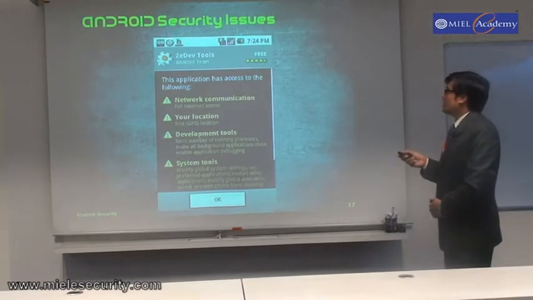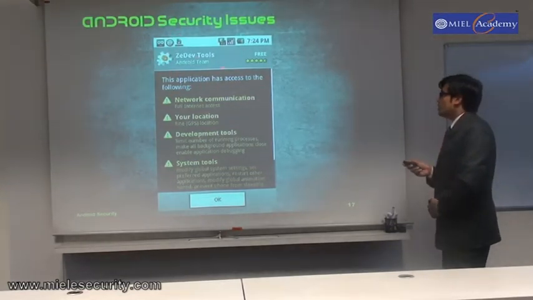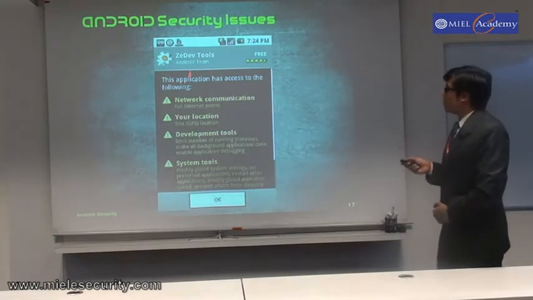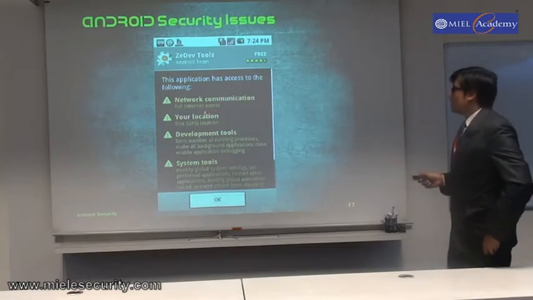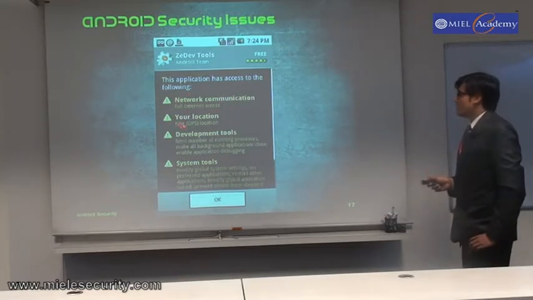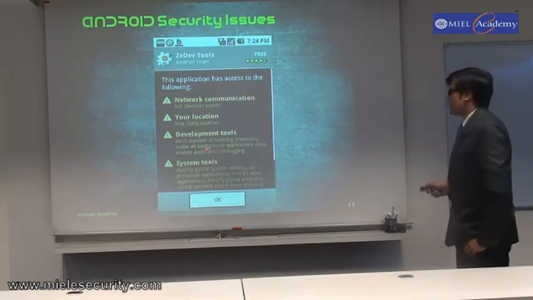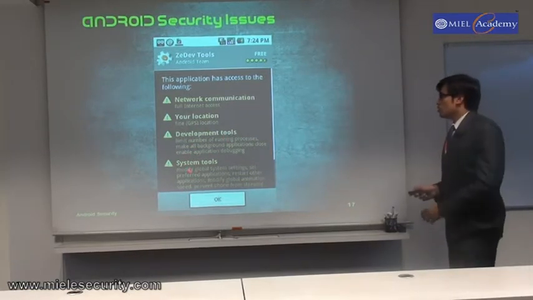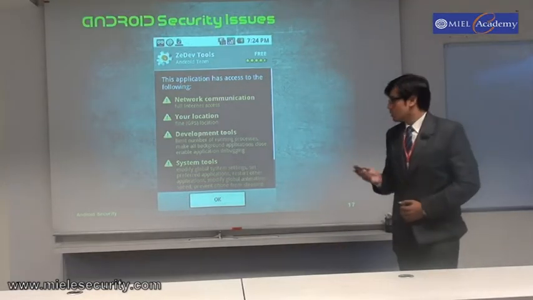We have the dev tools, which are developed by the Android team. Before you download this application, the Google Market notifies you what all it can access. It can access network communication; you can see full internet access. Here it is written that your location will also be traced, so it can trace fine GPS location, that is, the exact GPS location. Development tools, that is the background processes of Android, it can access, and the system tools which are used to modify system entries can also be used by these applications. So we need to be careful while using these applications.